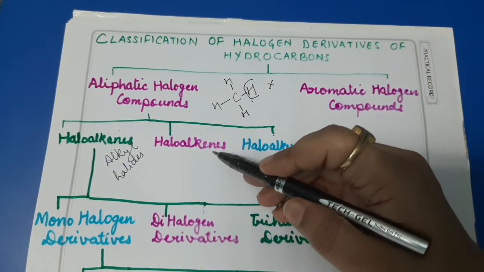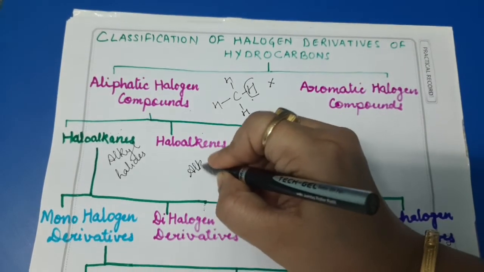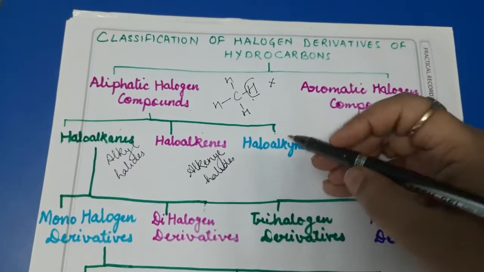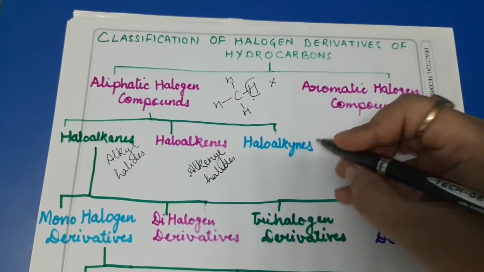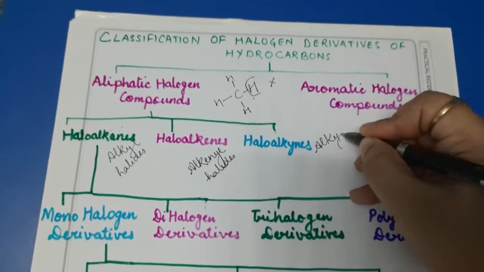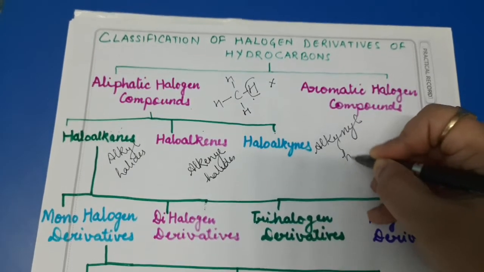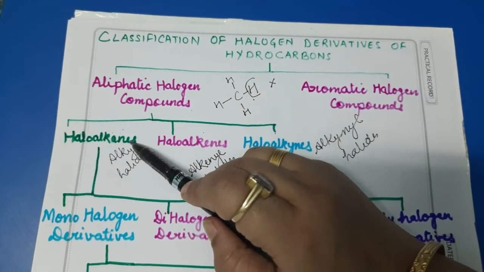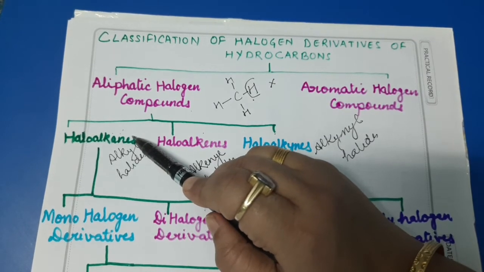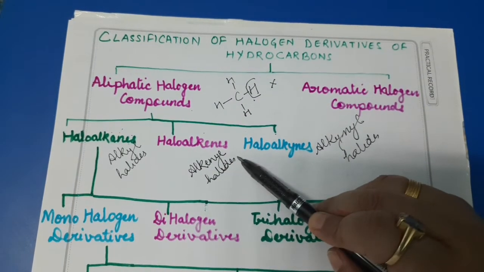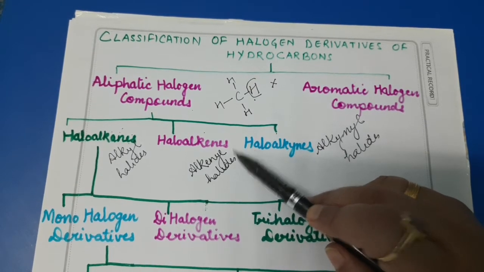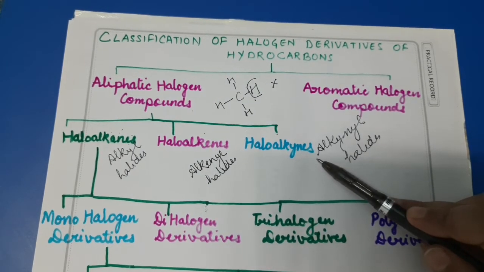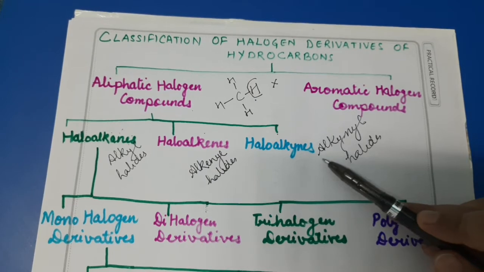Haloalkenes are also known as alkenyl halides. Similarly, haloalkynes are also known as alkynyl halides. Compulsorily, haloalkanes have all single bonds or all sigma bonds. Haloalkenes compulsorily should have a double bond between two carbons. And haloalkynes should compulsorily have a triple bond between two carbons.